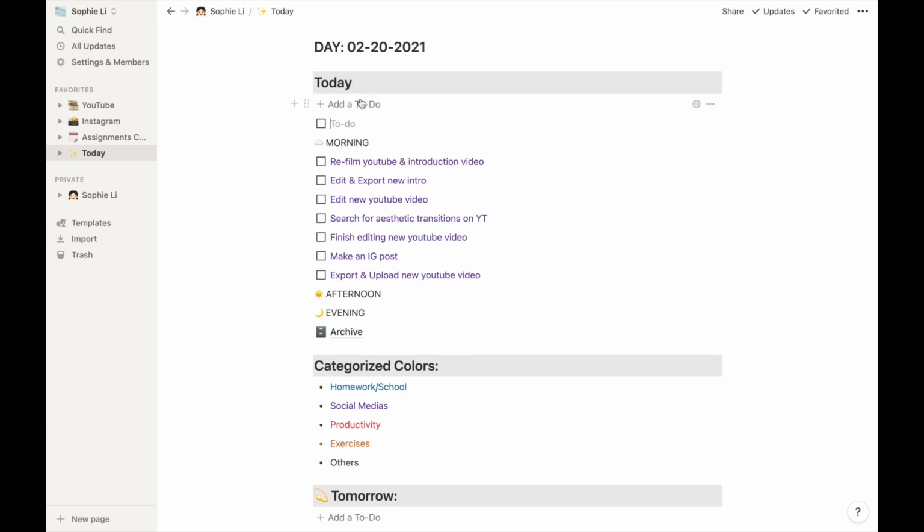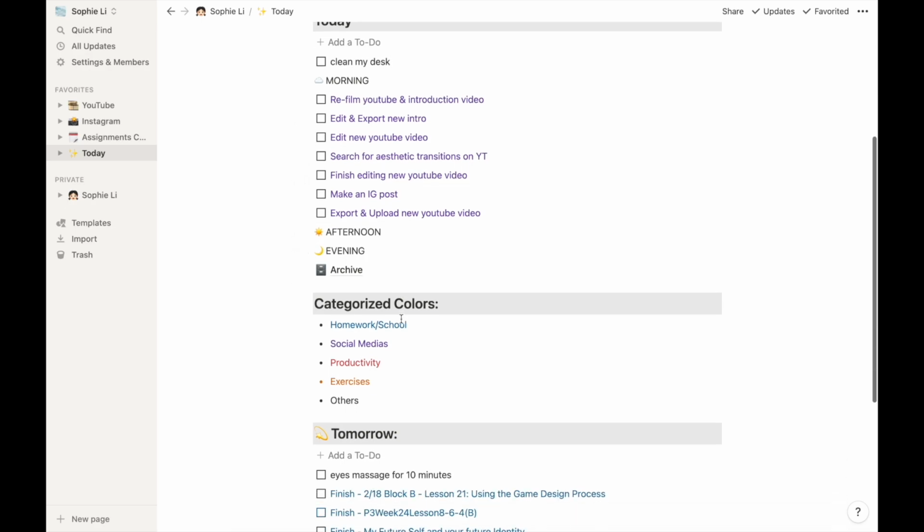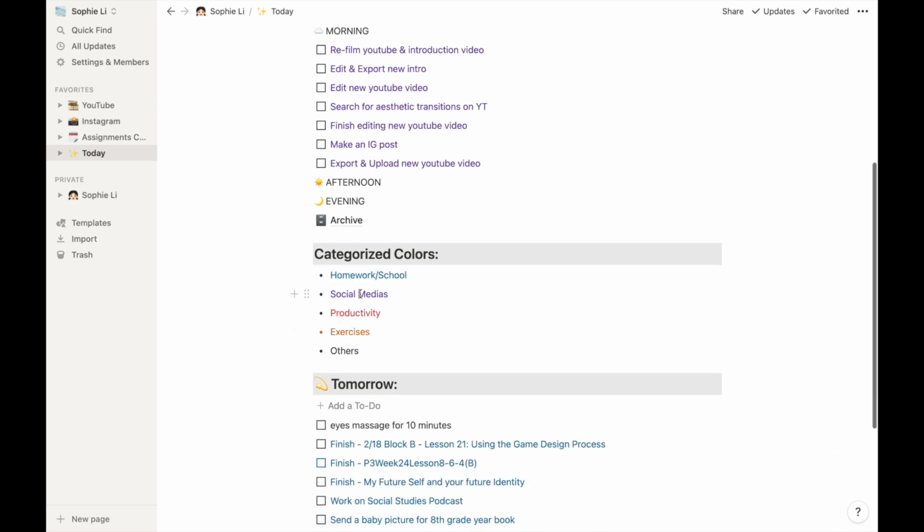Basically, whenever I add a to-do, for example, clean my desk or my table, I have to categorize it by color. Blue represents my homework or school, purple represents social media, basically for YouTube and Instagram, or just watching videos in general. Productivity is for reading or organizing something. And exercising is basically for any fitness videos. For example, if I want to exercise for 30 minutes, that will be categorized into the exercise category.